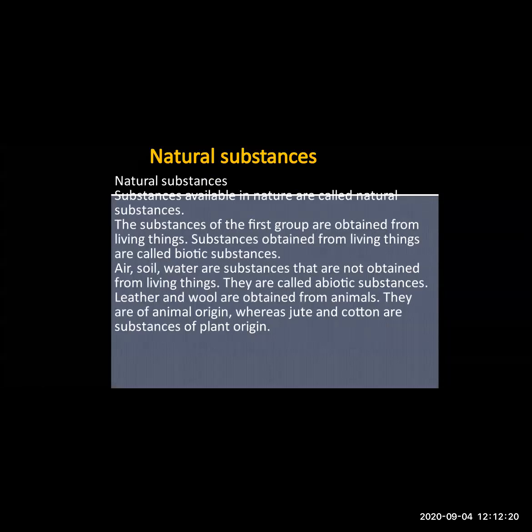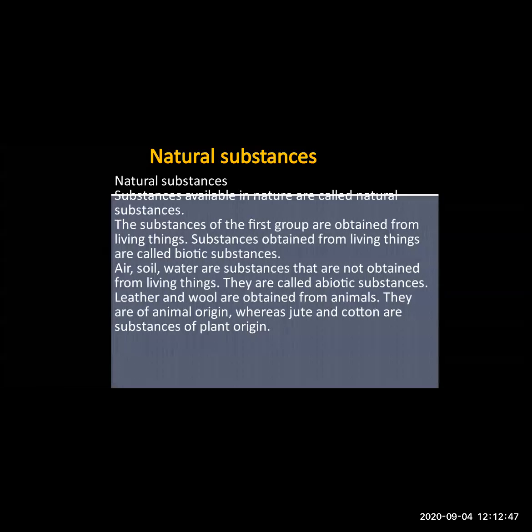Now, in this lesson, we are also going to study natural substances and man-made substances. Now, what are natural substances? The word natural tells us that the things which are available in nature are called natural resources. The substances that are available in nature are called natural substances.